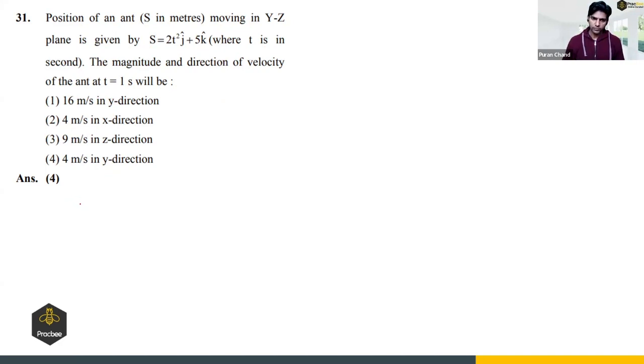Okay. So we have given S is 2t square j cap plus 5k cap. If I differentiate this, ds by dt is velocity. So it will become 4t j cap plus 0, right? Because 5 is constant. Now this is the velocity, and velocity at t equals 1 second will be 4 j cap. So it is in the y direction and the magnitude is 4. So option 4 is the answer. Got it? Straightforward question.